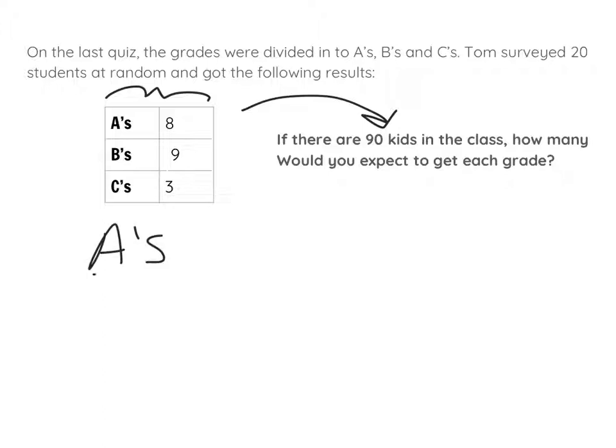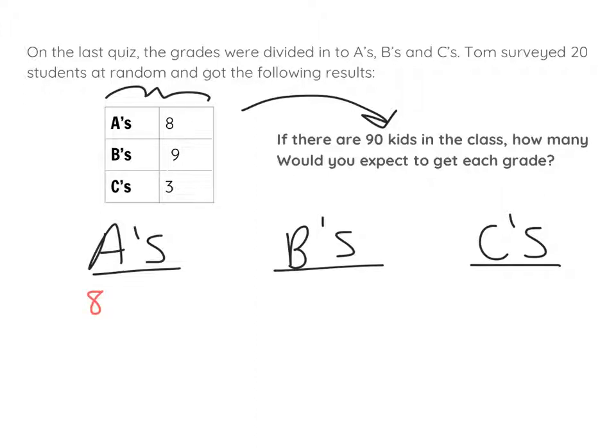We have A's, B's, and C's. To calculate the number of kids that get A's, we know that there was 8 out of 20 sampled. What is that out of 90 students? 20 goes into 90, 4.5 times. And 8 times 4.5 is 36 students out of 90 that would get A's.